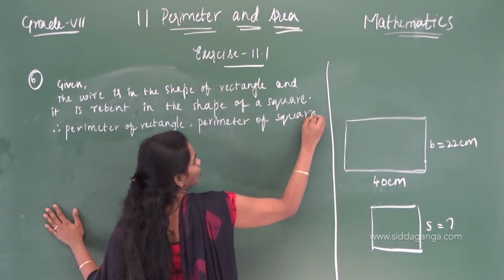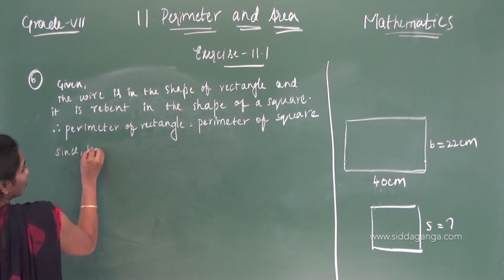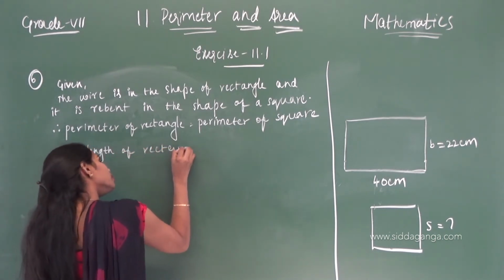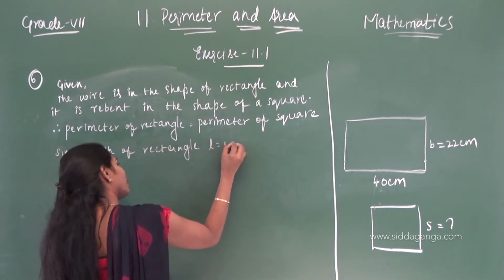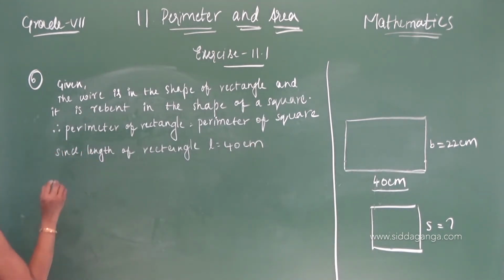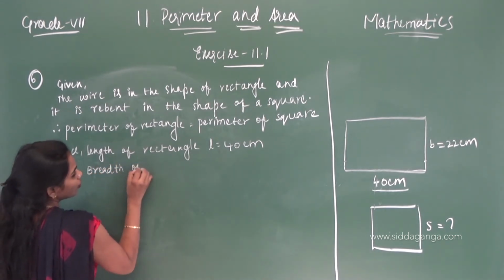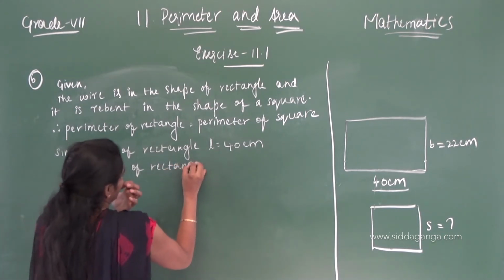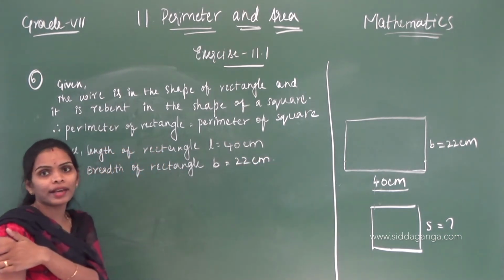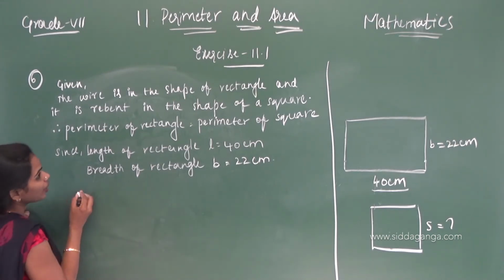Since it is given that the length of the rectangle, when the wire is bent like a rectangle, is L equals 40 centimeters, and the breadth of the rectangle is B equals 22 centimeters. And perimeter?